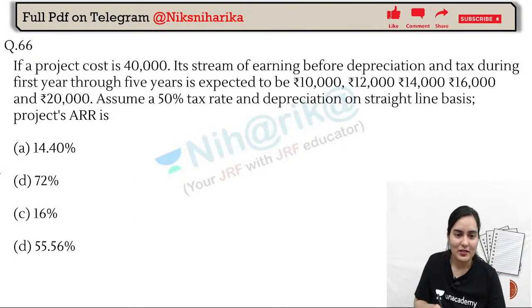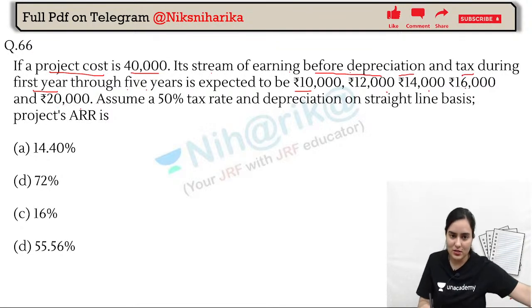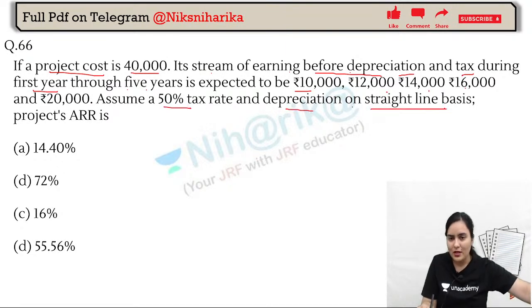Now, time for a practical question. Project cost is 40,000. Its stream of earning before depreciation and tax during the first year through 5 years is expected this and this. Quickly write the numbers. Think that you are having an exam. Please write the numbers in all the lines and assume a 50% tax rate. Depreciation on SLM. Depreciation is applied on what? On earning or on the cost of the project, or you can say on machinery. Depreciation is applicable only on machinery, na? Machine. Very good, very good.